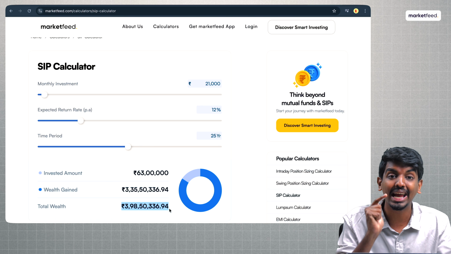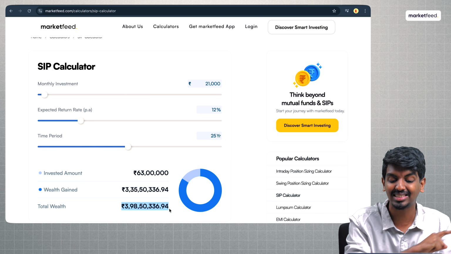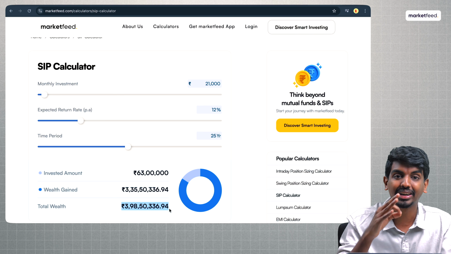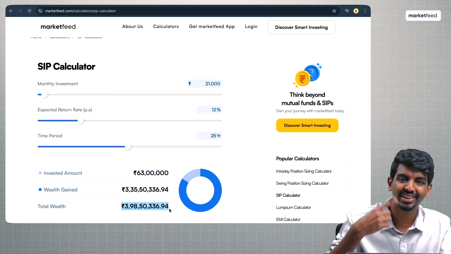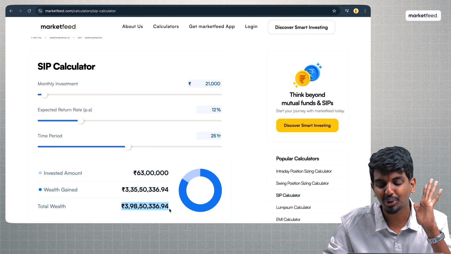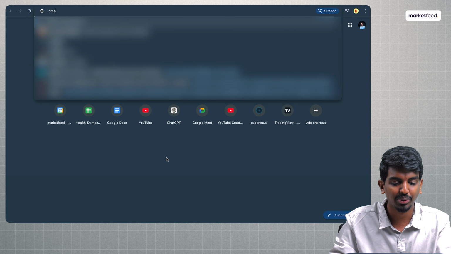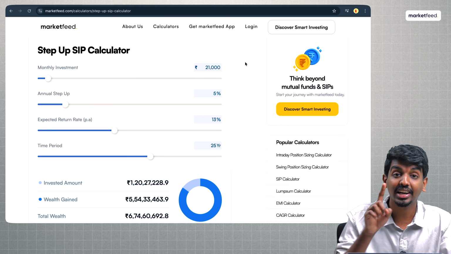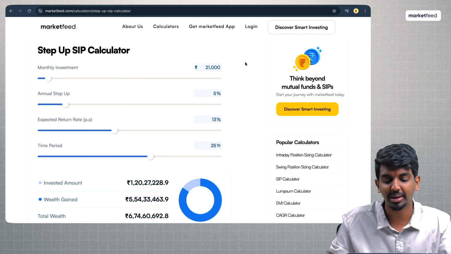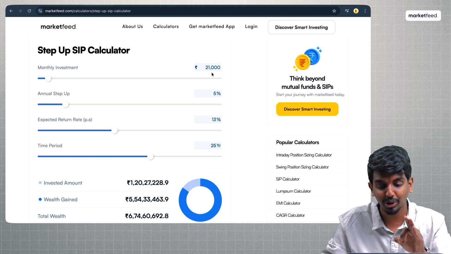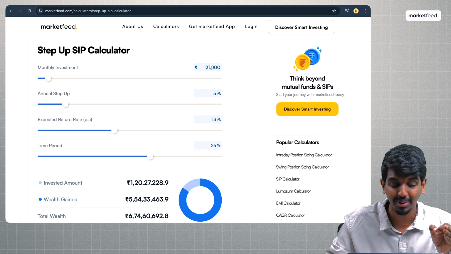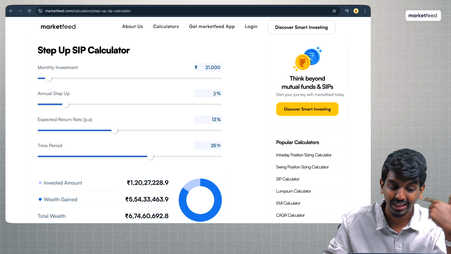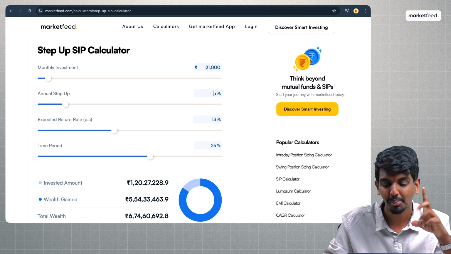Because we need more than 8 crore rupees to sustain our lifestyle till the day we die. That means even 30 years after retirement, the money should keep on giving returns for us. So this 4 crore is not enough. So what are we going to do here? We're going to check out a step up SIP calculator. Here you can see the proper step up SIP calculation. That means here we're going to invest 21,000 rupees every month, but we're going to add an additional variable. We're going to increase our monthly investment amount every single year by 5%.